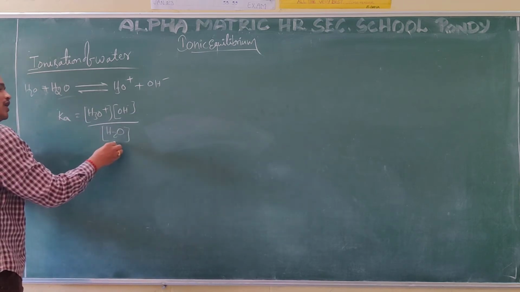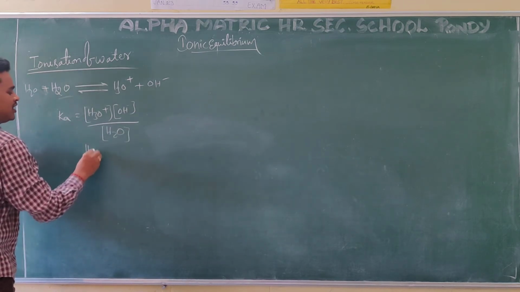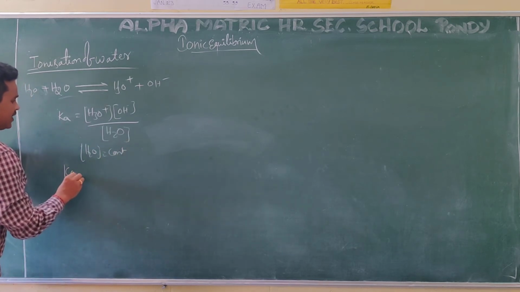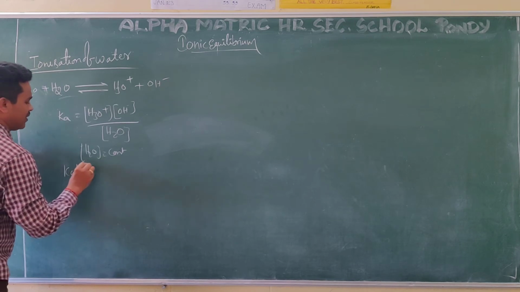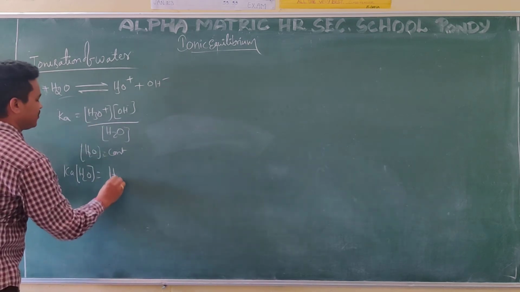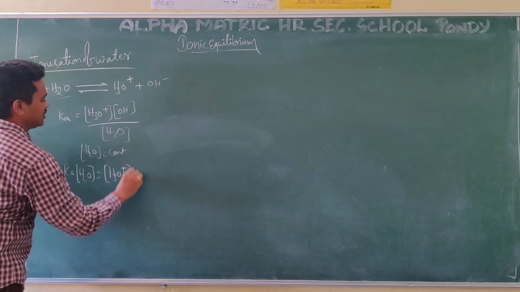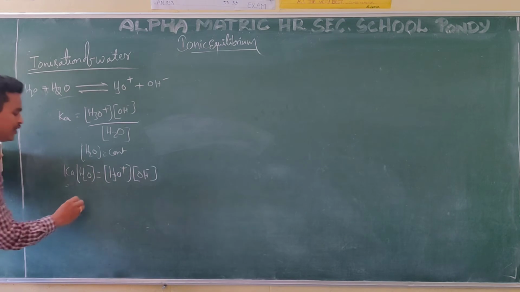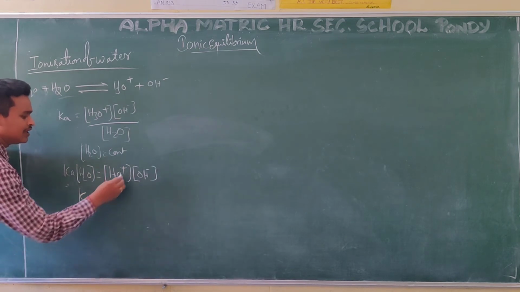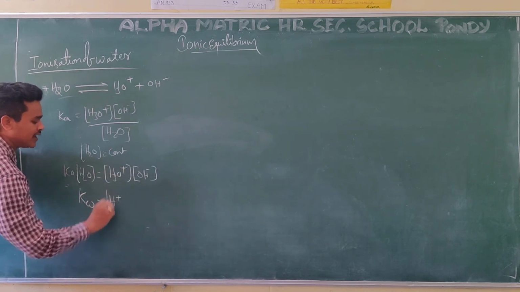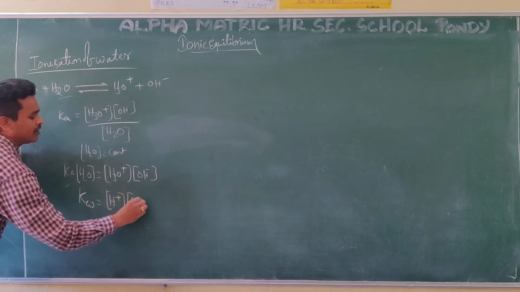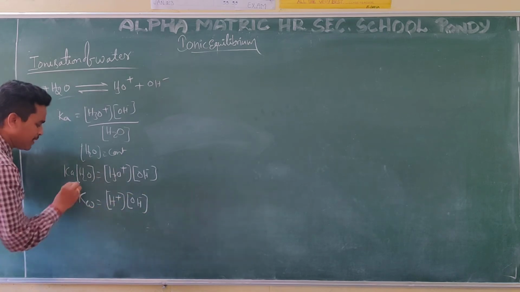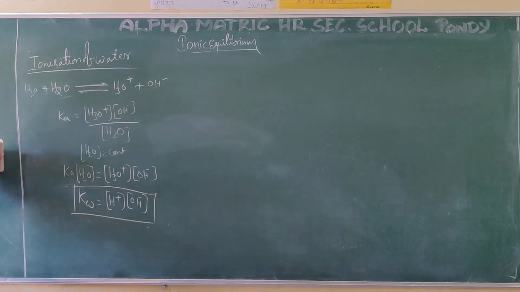Again here also the H2O molecule is there, so it is also constant. H2O is a constant. So Ka into H2O, what I am writing, is equal to H3O plus into OH minus. These two combined I am giving a new term, that is Kw. Instead of this, we can write H plus also. We can write H plus and OH minus. So Kw is equal to H plus into OH minus.